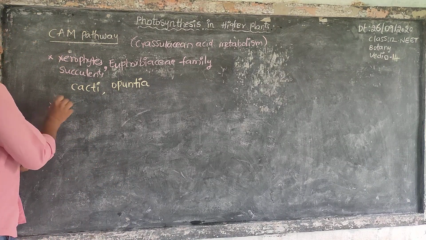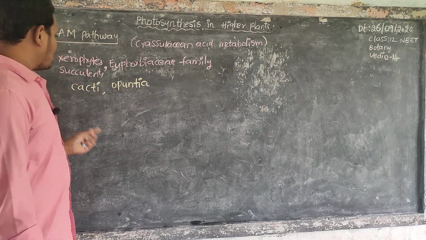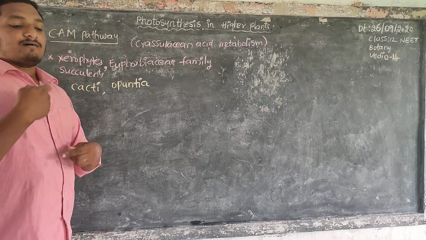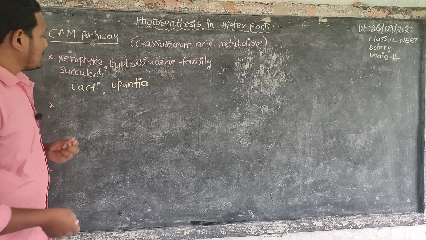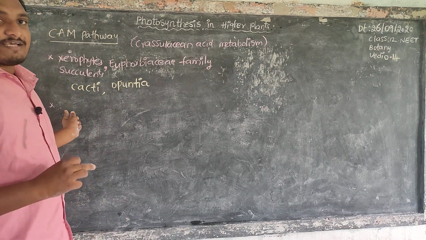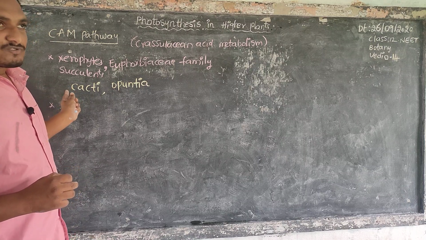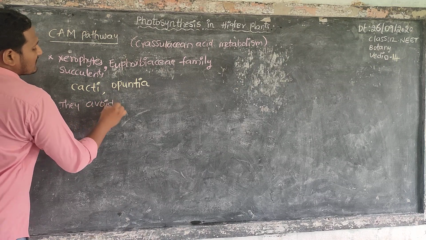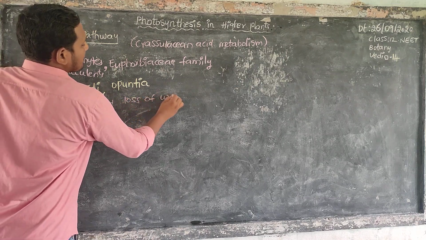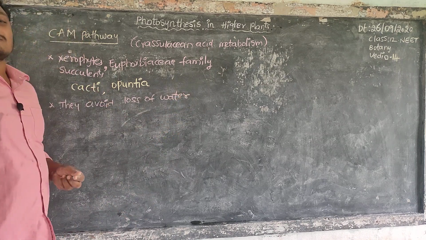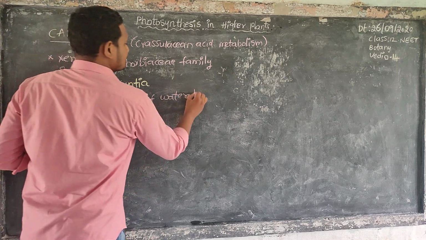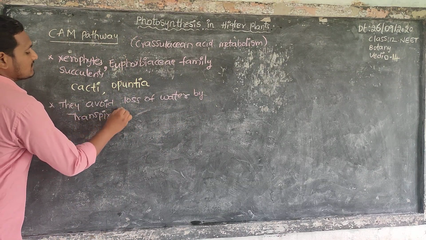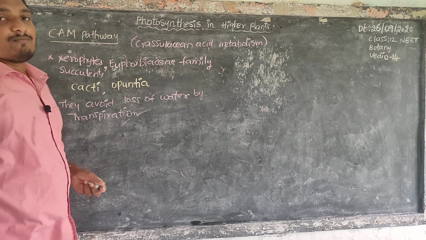Why do these plants show this type of adaptation? To prevent water loss, because they are grown in desert conditions. Evaporation of water is more, which means more transpiration takes place in these plants. So that's why they avoid loss of water by transpiration, and they show this kind of metabolism.